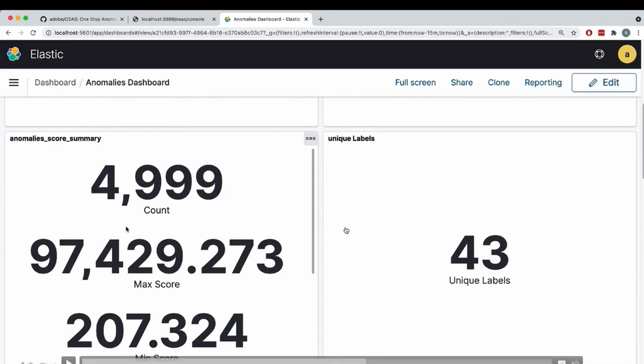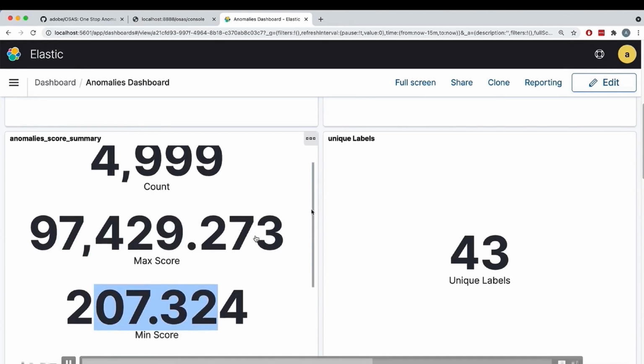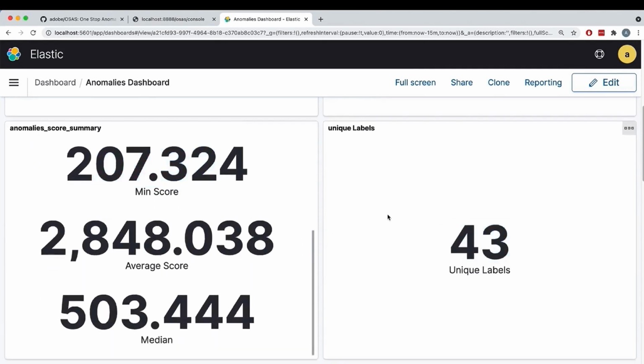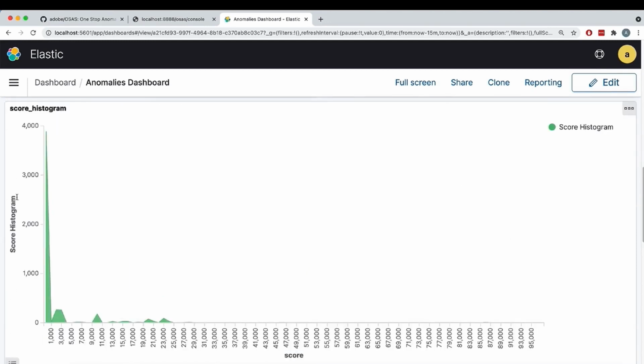Basically, for each data point I have in my data set, I'm going to generate some labels and an anomaly score. So I'm not going to keep only the anomalies. I'm going to do that for all my data points, and then you can see the data from here. And we have some information like what's the maximum score of an anomaly, what's the minimum score, and really interesting is actually how many unique labels I have, because that's what I mentioned, right? The labels are the entire magic here.